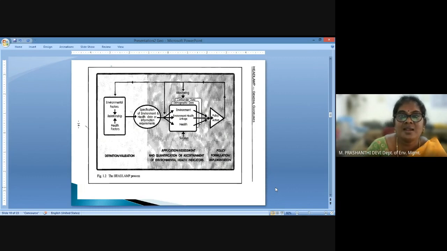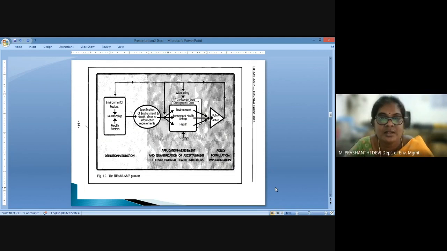This is one example of a study known as a headlamp study, where the relationship between the environment and health factors can be modeled using different weightages, and how these models have led to larger policy formulation and decision making.